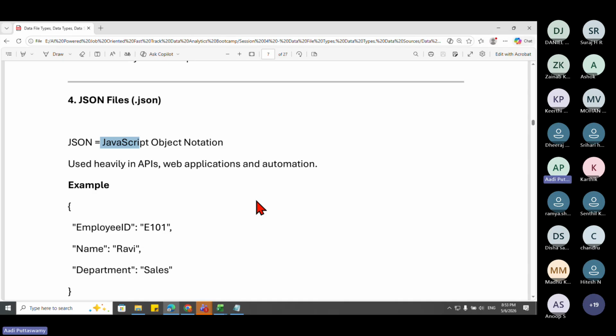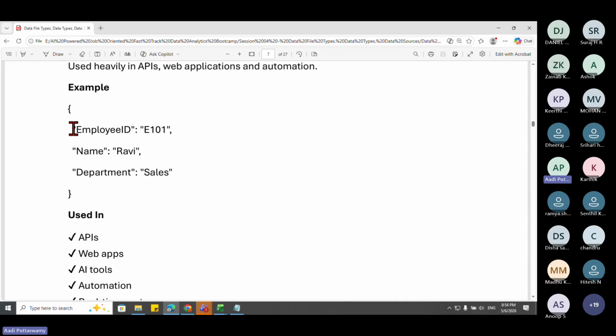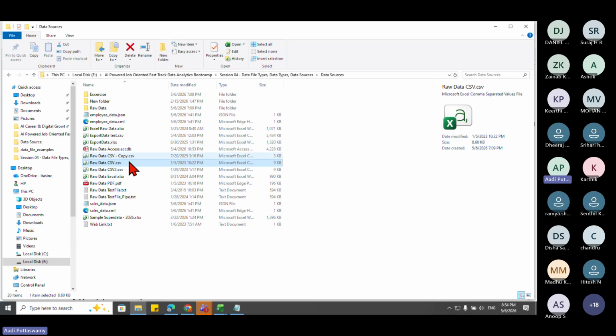Let me show you. If you see here, I have one example. Okay, employee ID, and here you can see E101. The name Ravi, department sales. So what is this actually? If we give the data like this, let me show you how this looks. To make it easier for you, I've taken one. Here, let's say sales data dot JSON.